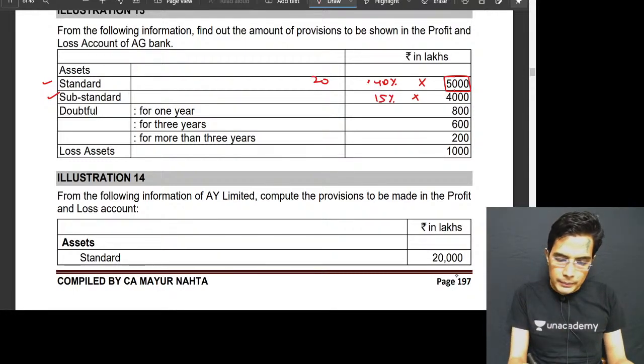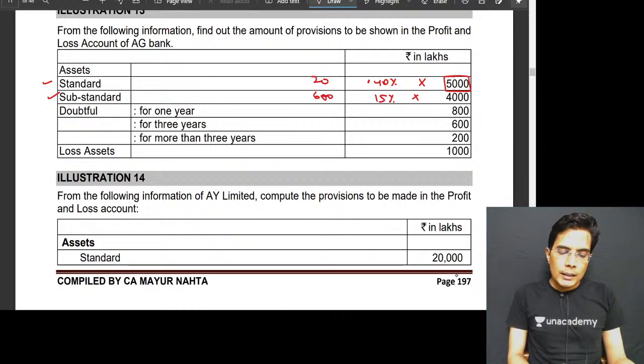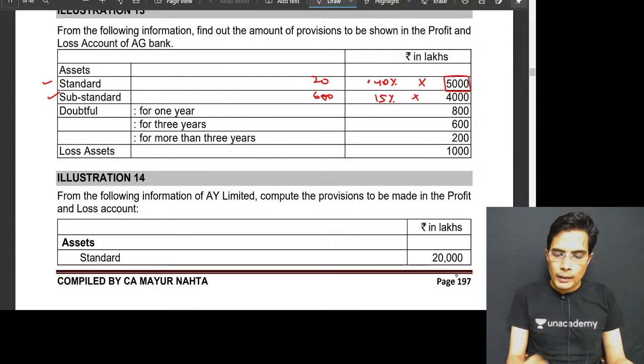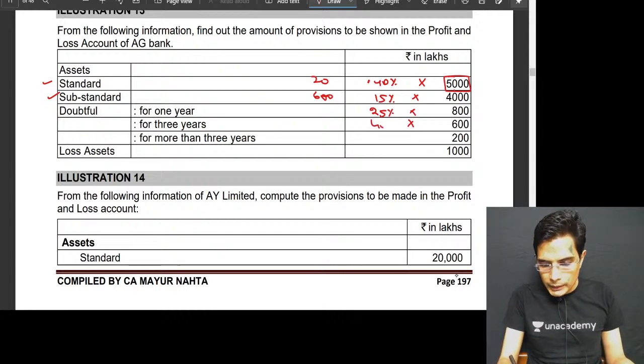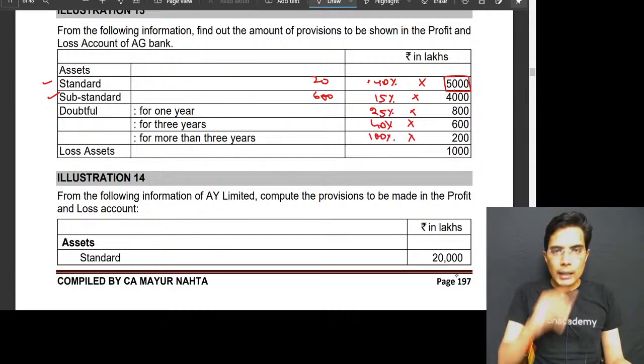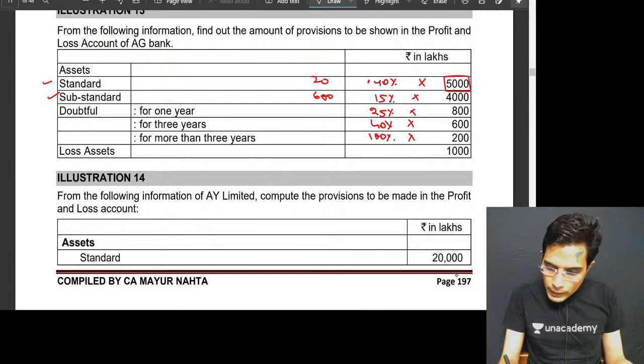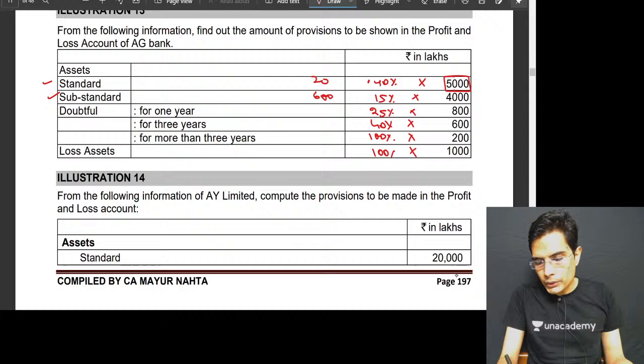So 600. Whenever the question is silent, take one standard assumption that all the loans and advances are secured. Doubtful up to 1 year 25%, doubtful greater than 1 but up to 3 years 40%, doubtful more than 3 100%. These rates are given in the above table, we just now discussed it. And for loss assets, we create a provision of 100%.